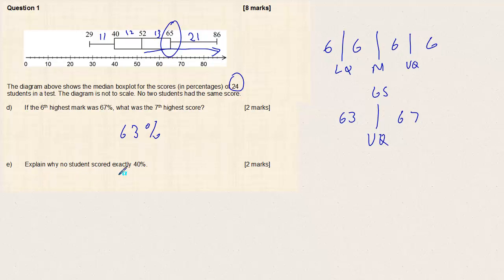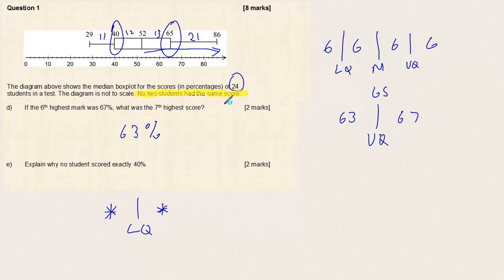Explain why no student scored exactly 40%. Well, we can see that 40 is the lower quartile. Now just here, we're told no two students had the same score. So it's the same sort of argument. The lower quartile is here, and that has to be between the score that goes here and the score that goes here.